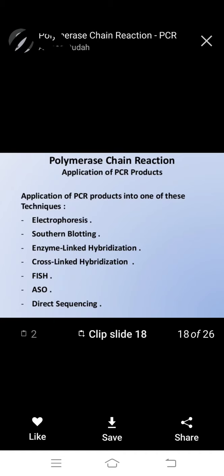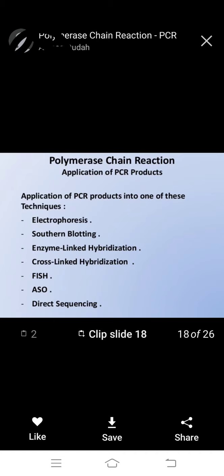Southern blotting means DNA. Northern blotting means RNA recognition. Southern blotting is used with PCR, and next, enzyme linked hybridization is used with PCR. Cross linked hybridization is the next application of PCR.